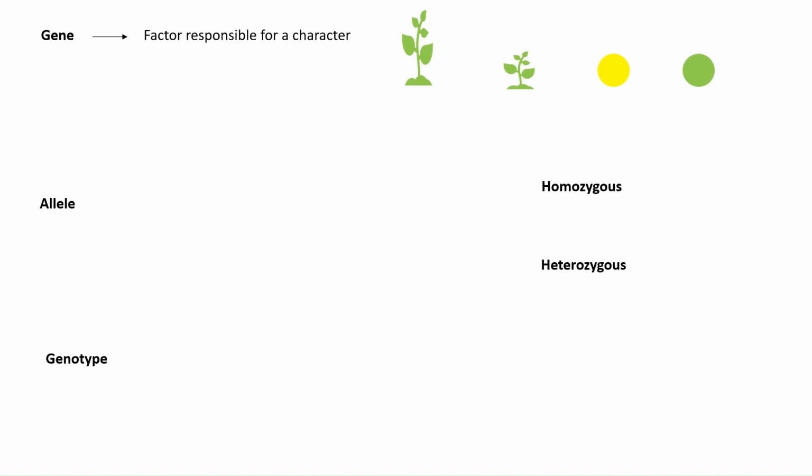So what is gene? Gene is a factor which is responsible for a character, for example, height or color. That is the example. Capital T, small t, capital G, small g. Capital T and small t, these are the genes which are responsible for height. Capital G, small g are the genes that are responsible for color. Now, genes reside at different locus. We'll understand this when we will understand what do we mean by allele. Allele is an alternate form of a gene.